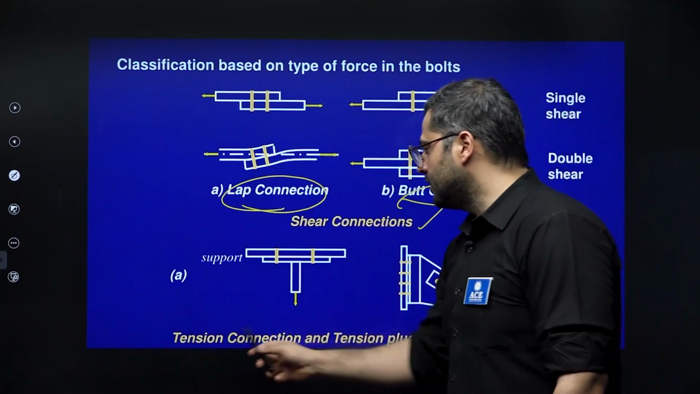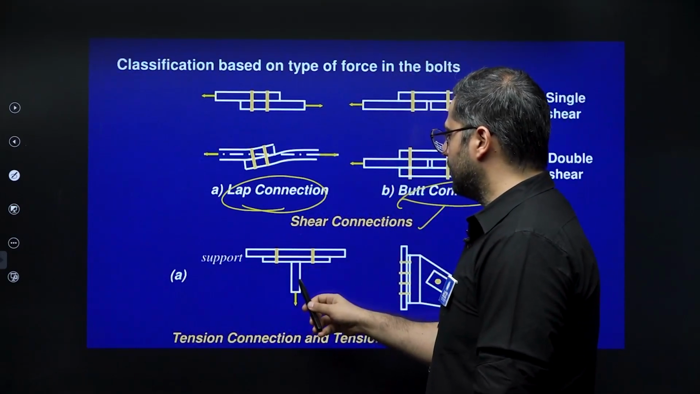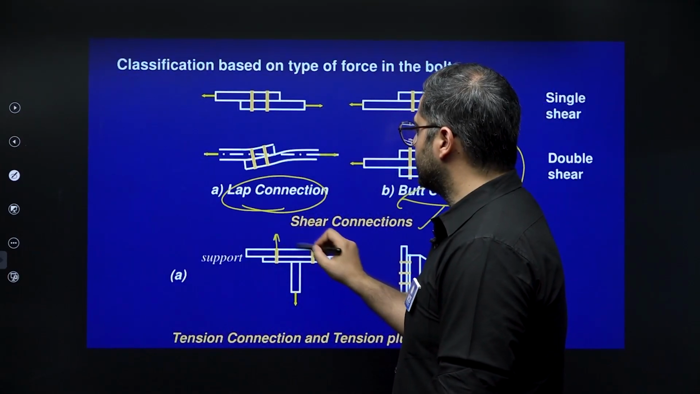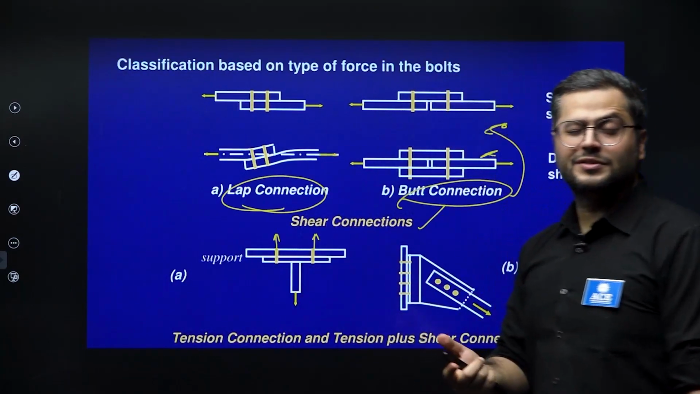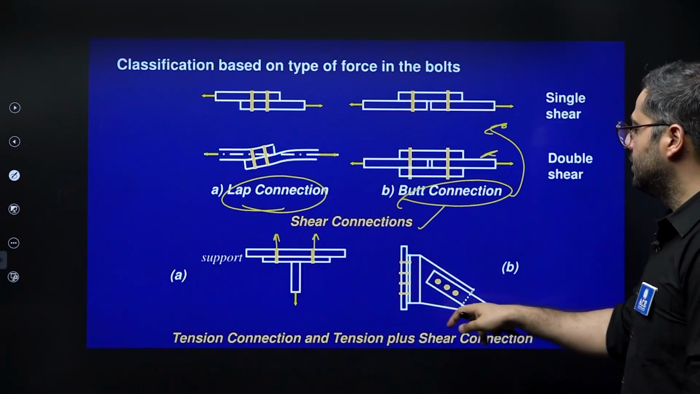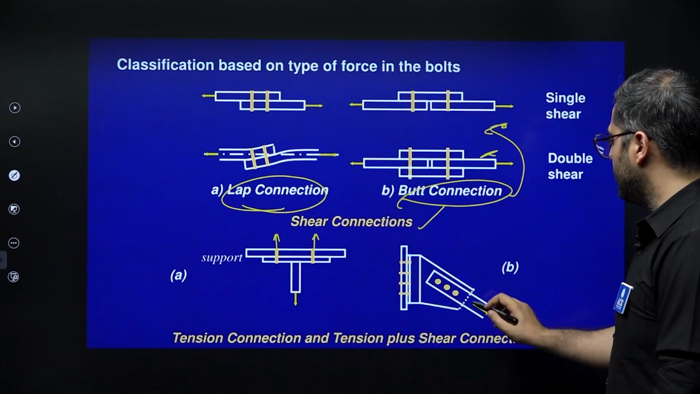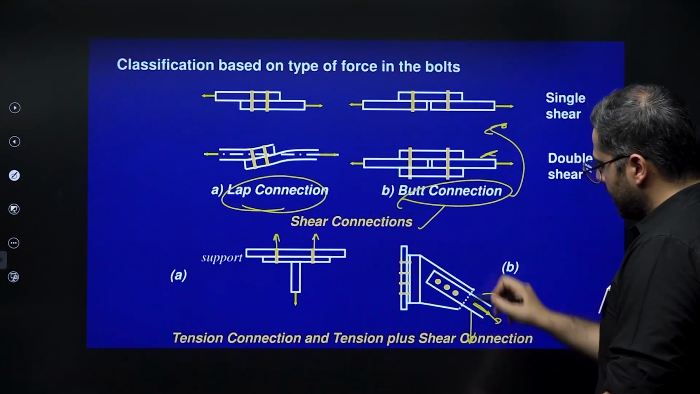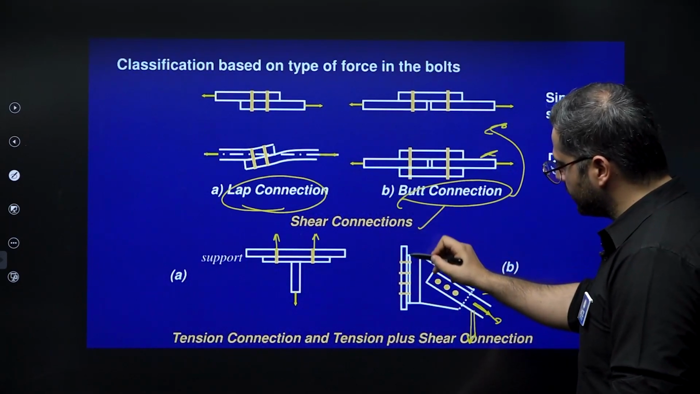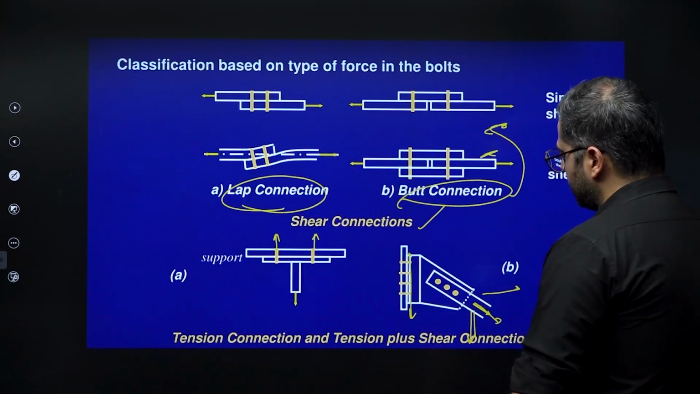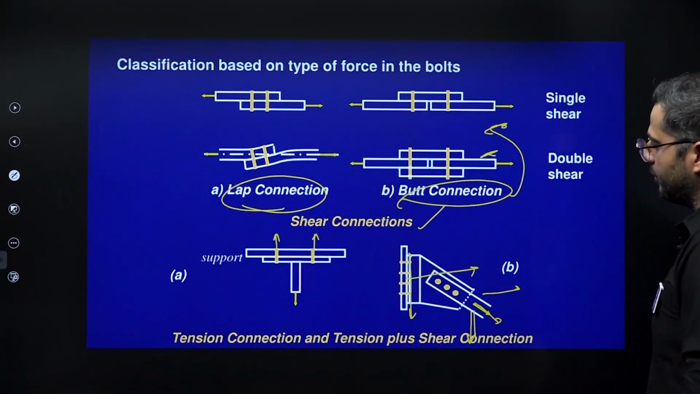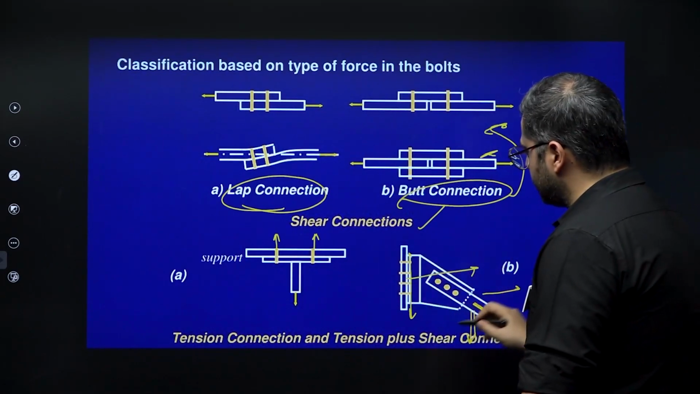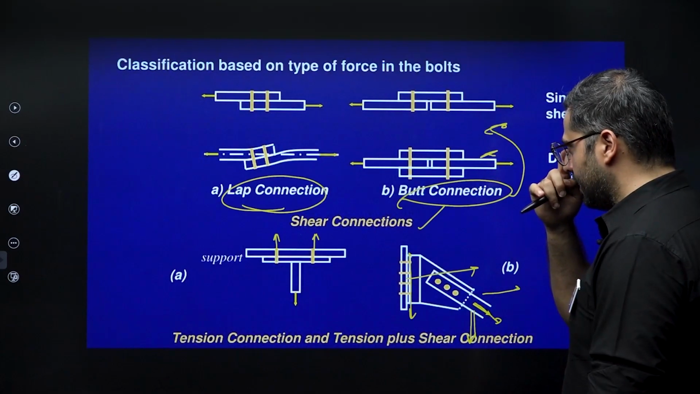And when we talk about tension connection, you can see a T section connected with a gusset plate and there is a tensile force, and in the connection there will be tension reaction in the bolts which will be produced. This is a tension and shear connection. When you resolve this particular applied load into its components, you can see this vertical component is producing shear in the bolts, and this particular force which is going outwards is producing tension. That is why this is known as tension shear connection, right?